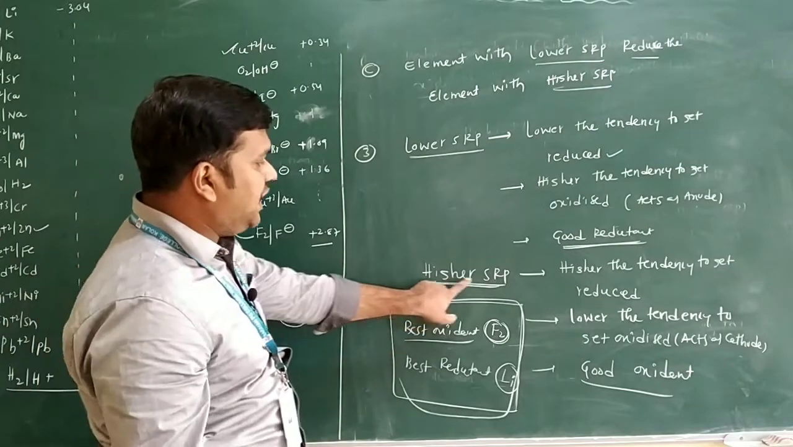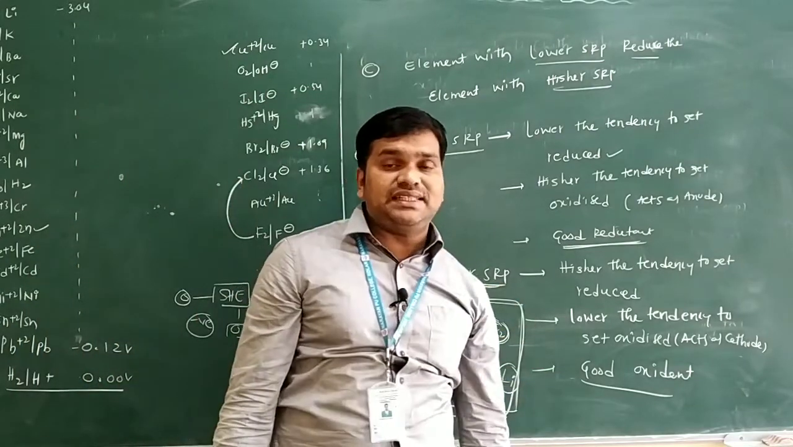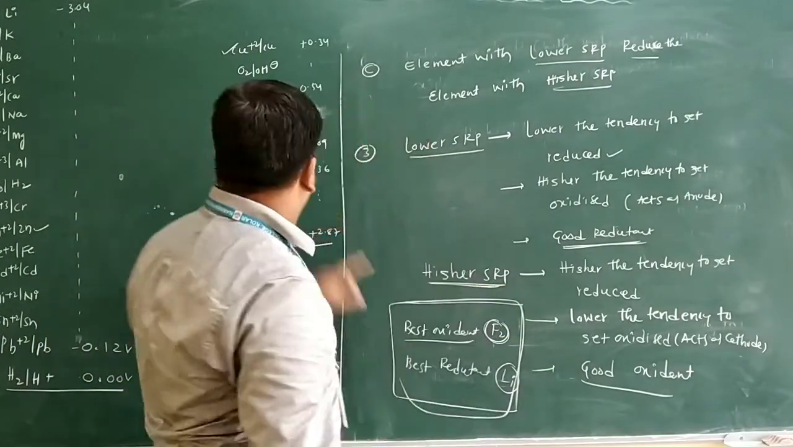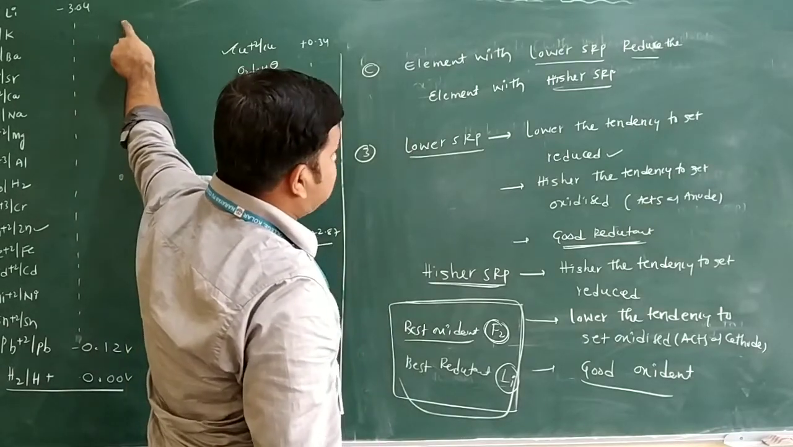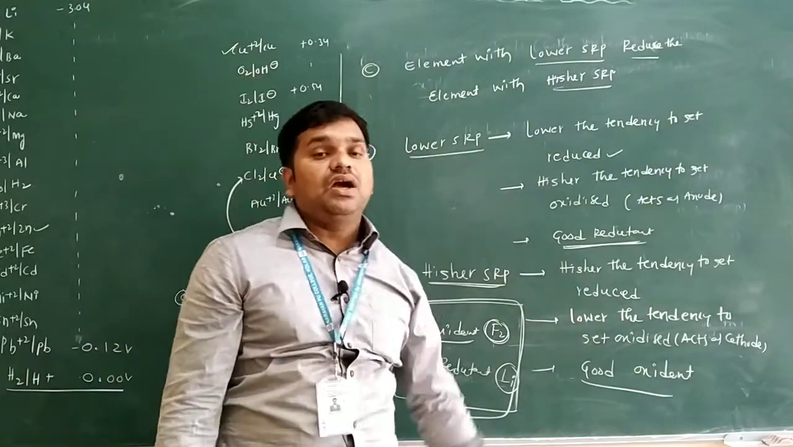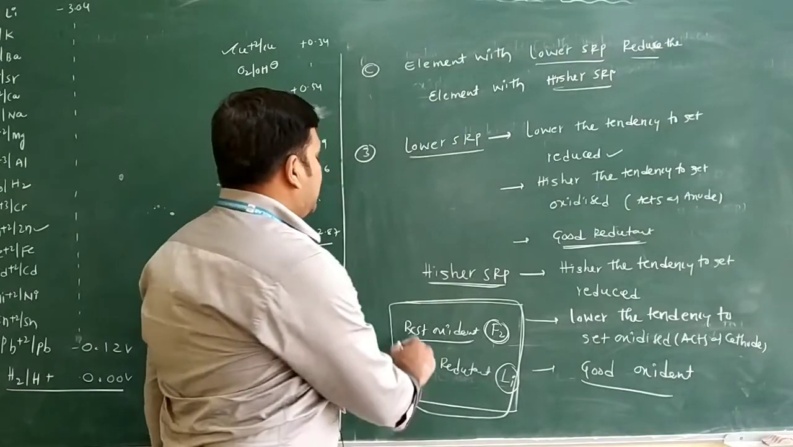This is the higher SRP. Higher SRP means it acts as a good oxidant only. Lithium is having what? The least SRP. Least SRP means it acts as a good reductant only. So this is the electrochemical series.